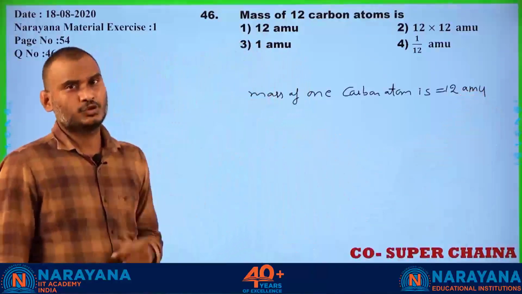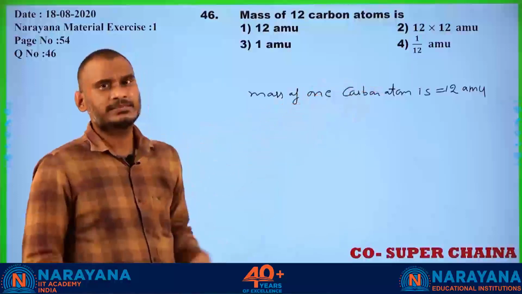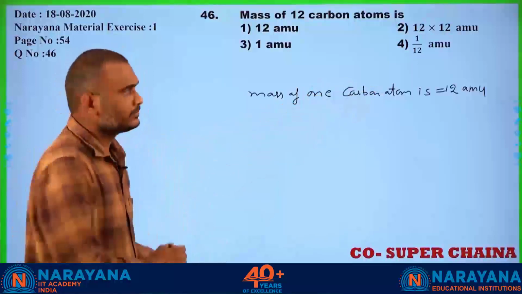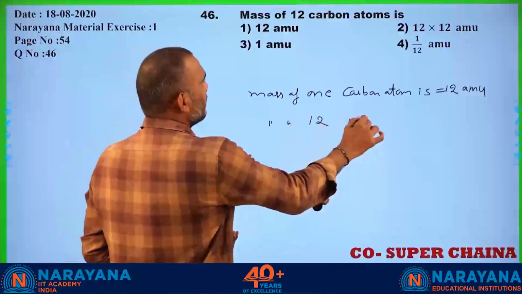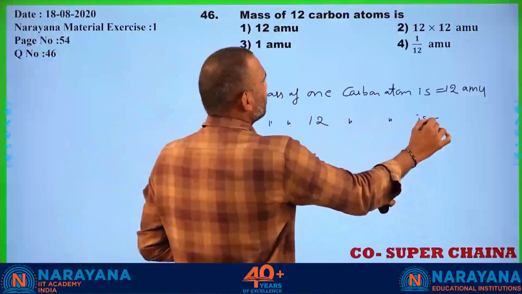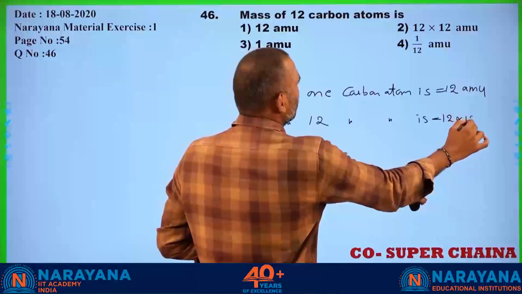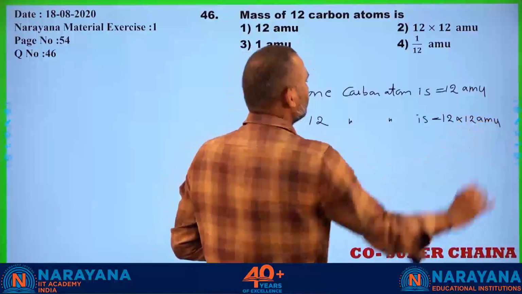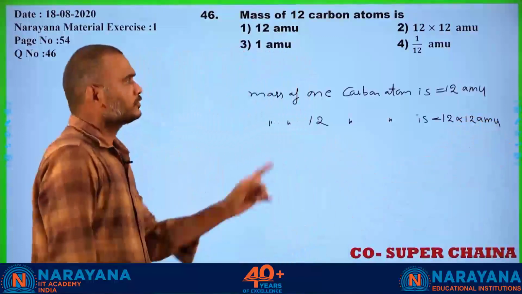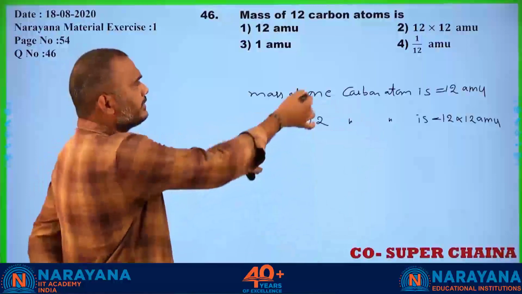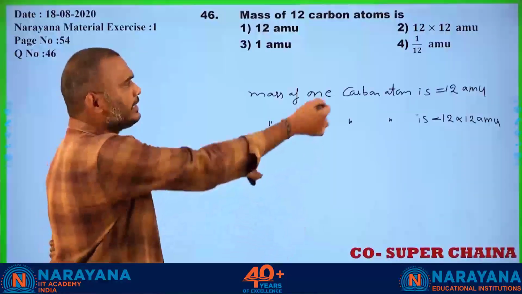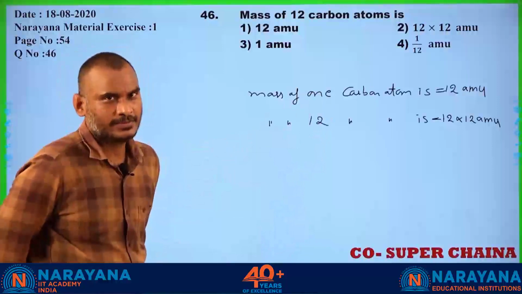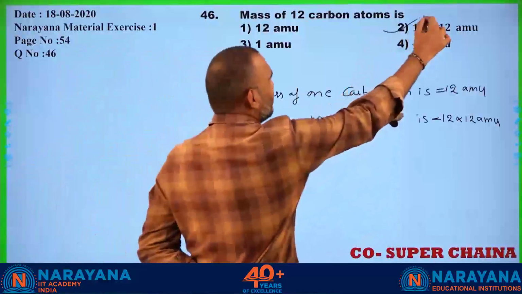Atomic mass is 12, so the mass of one carbon atom is 12 AMU. Then the mass of 12 carbon atoms is 12 into 12 AMU.